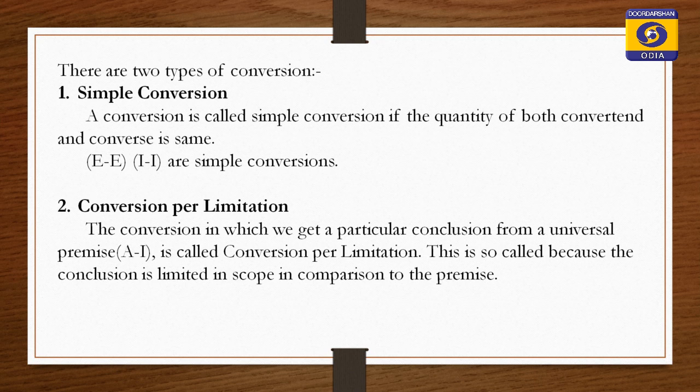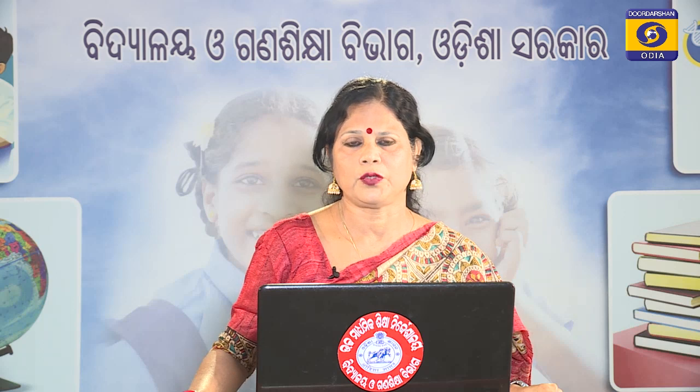Conversion per limitation is when A is converted to I proposition, because the conclusion is particular whereas the premise is universal.